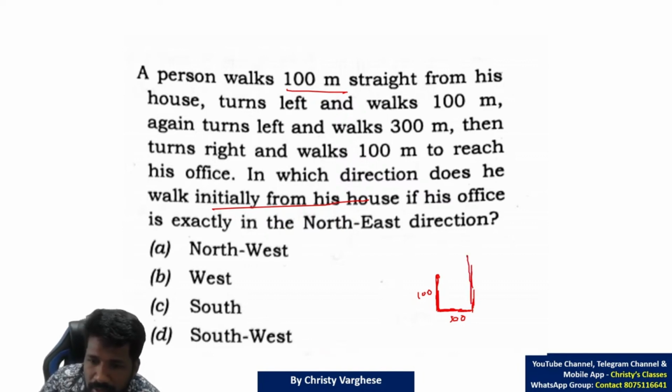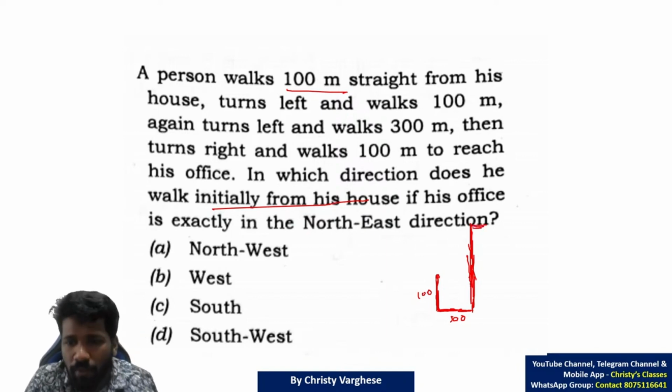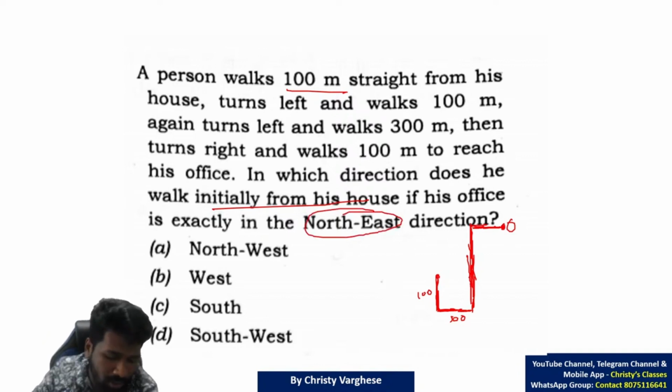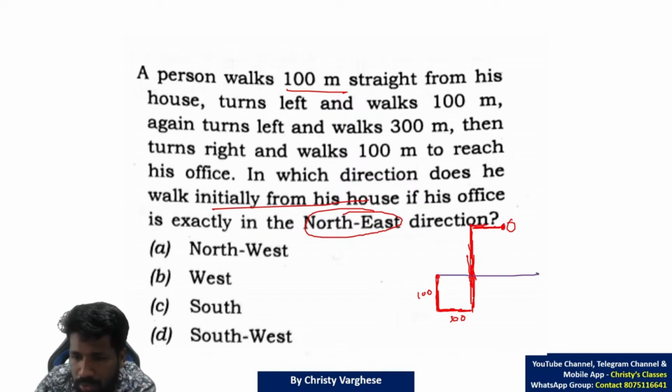Walks 300 meters, so 100 plus 100 plus 100. So you can draw proportionately something like this. Then turns right. This is clearly right. And walks 100 meters to reach the office. So this is the office. Now, is it matching with the data that northeast is the final direction? Yes, clearly this is northeast. From his house, this is clearly northeast. How to know that? This is the house, this is east, this is north. In between is northeast. So the office is clearly in the northeast direction.